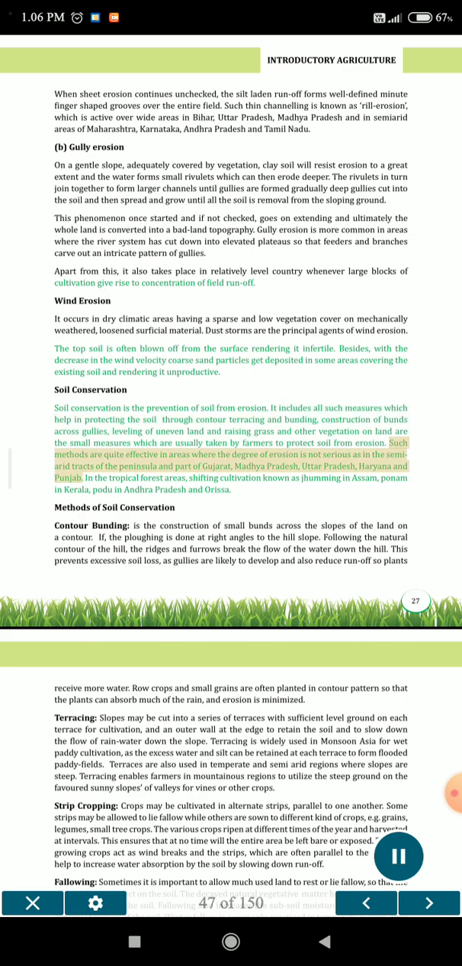Such methods are quite effective in areas where the degree of erosion is not serious, as in the semi-arid tracts of the peninsula and part of Gujarat, Madhya Pradesh, Uttar Pradesh, Haryana and Punjab. In the tropical forest areas, shifting cultivation is known as jhumming in Assam, Punam in Kerala, Podu in Andhra Pradesh and Orissa. Methods of soil conservation.